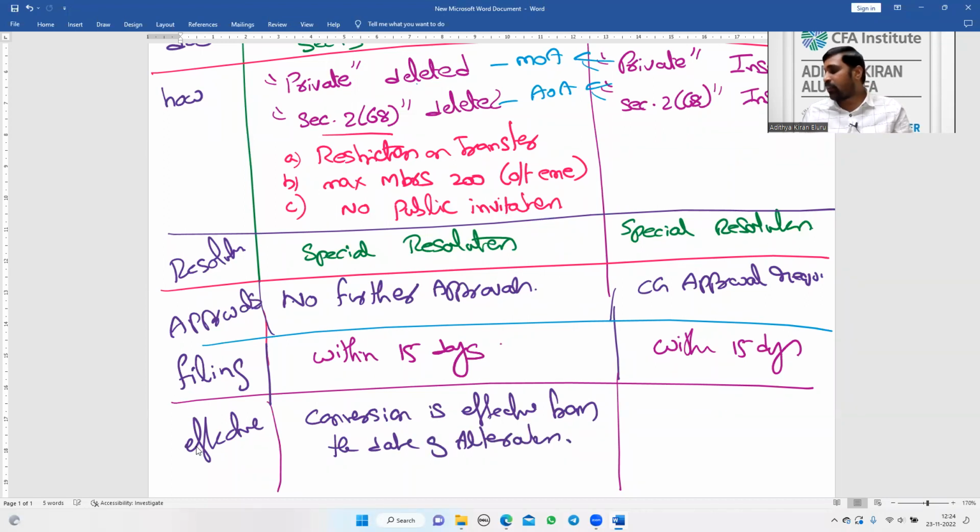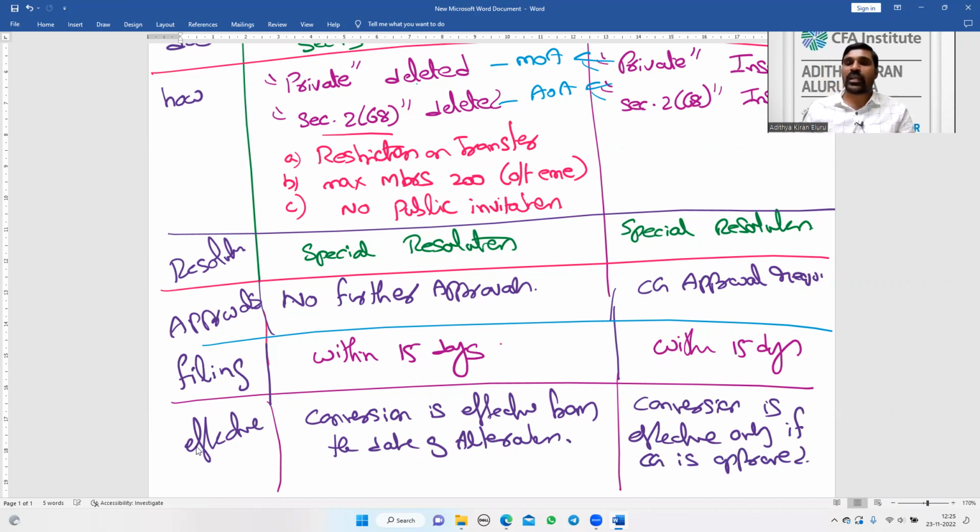Okay, conversion is effective from the date of central government approval. Conversion is effective only if the central government approves. Okay, so here conversion is effective from the date of alteration. Here we have to take the approval of the central government.